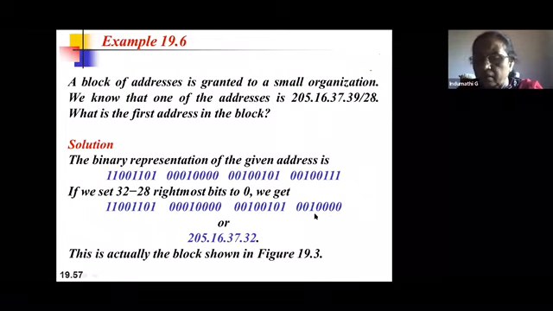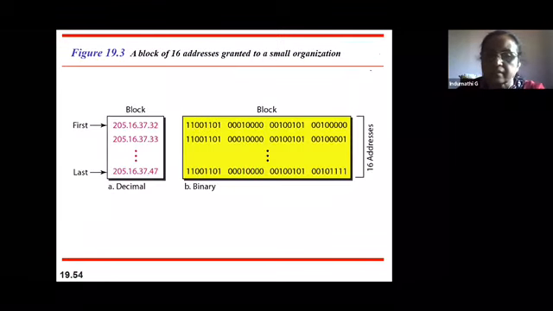So when you make this 32 minus 28, it is 4 bits. So all these 4 bits are set to 0. So what is the value you get? 205.16.37.32. This is the first address. So let us refer back. Actually, this example is nothing but the previous example you have seen. See, the first address is 205.16.37.32. The last address should be 47.